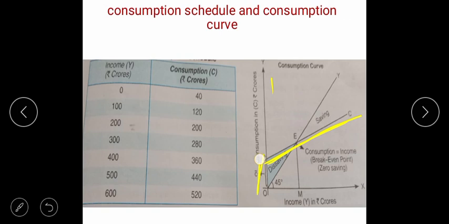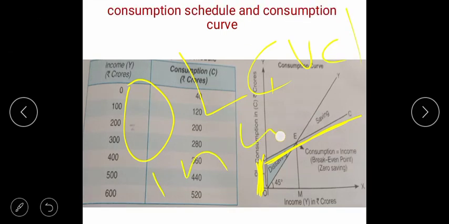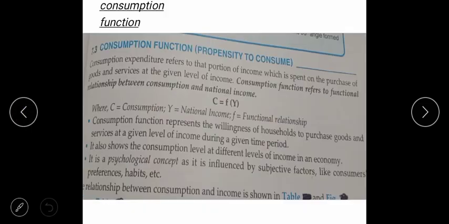Autonomous consumption means consumption at zero level income, right beta? Even when the national income is zero. I told you, in which case national income will be zero.